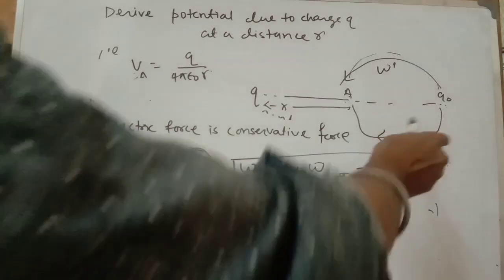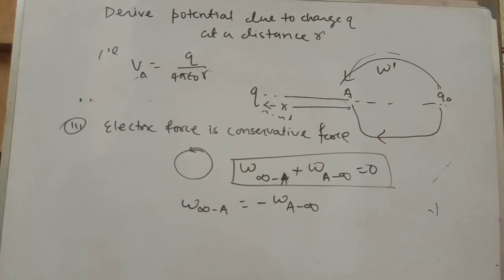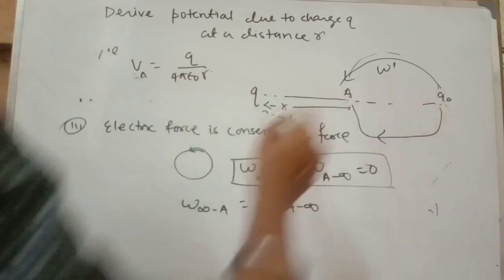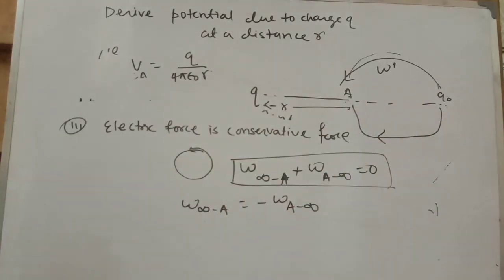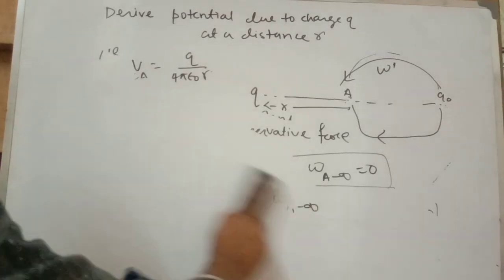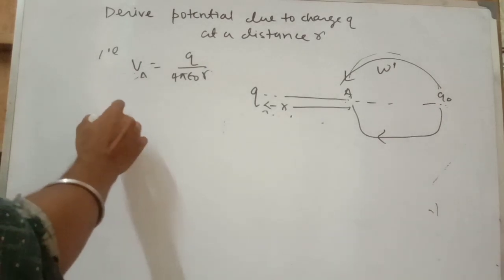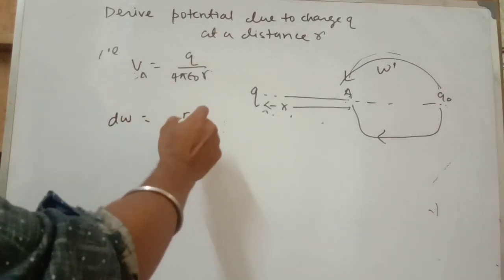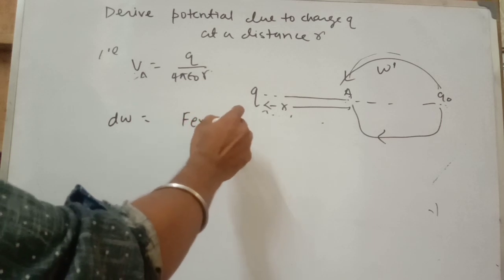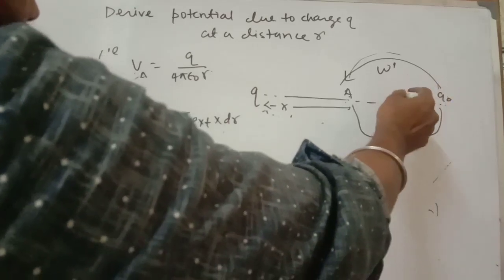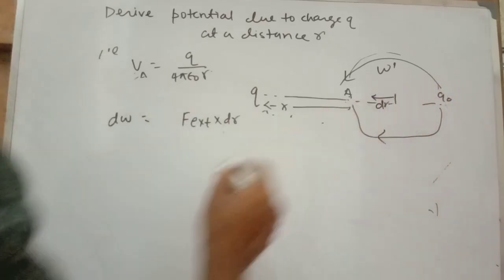Okay, so we don't know what the electrostatic force is at the infinite position. So we consider the distance taken from A to infinite. Okay, so now the work done we consider F external into dr. The charge is moving in this direction, so we consider dr distance.